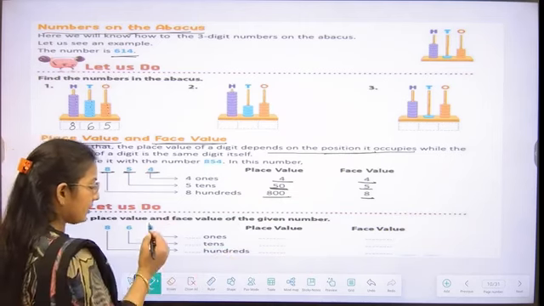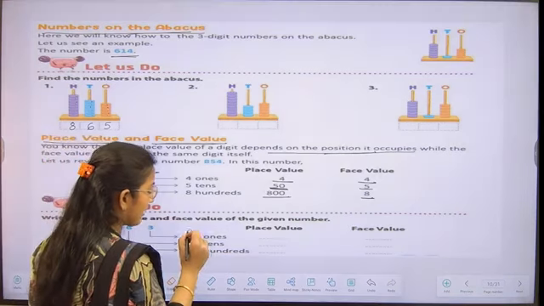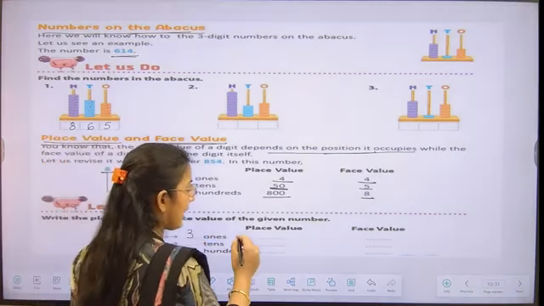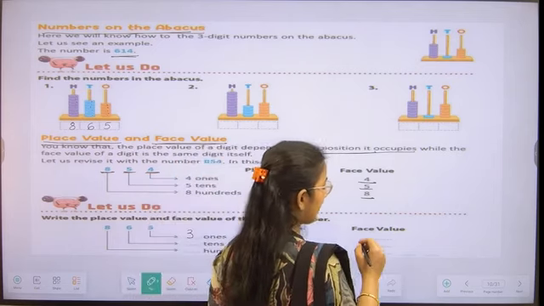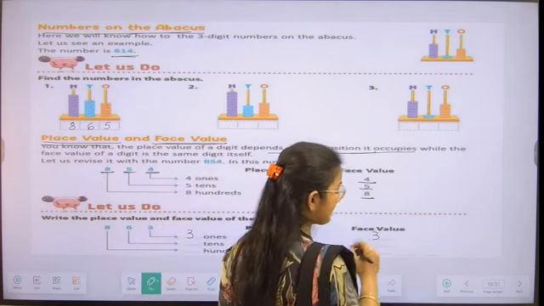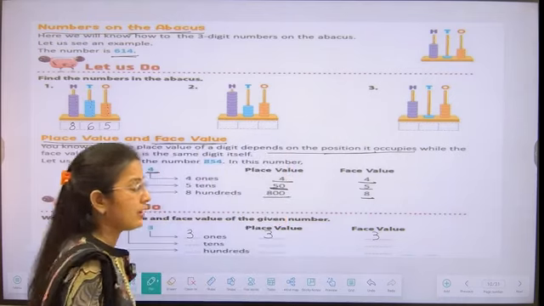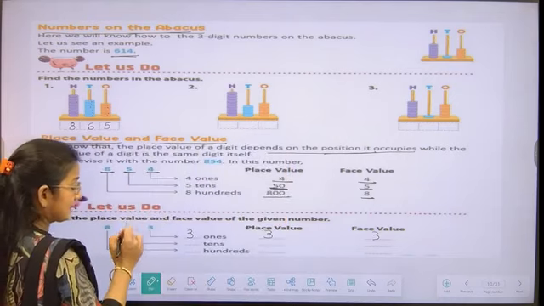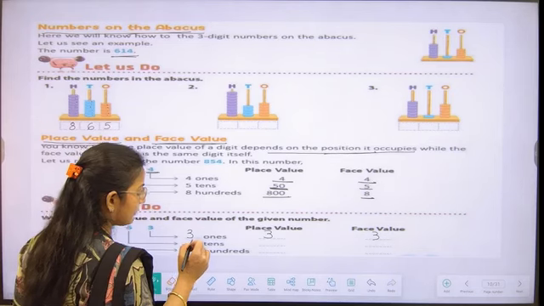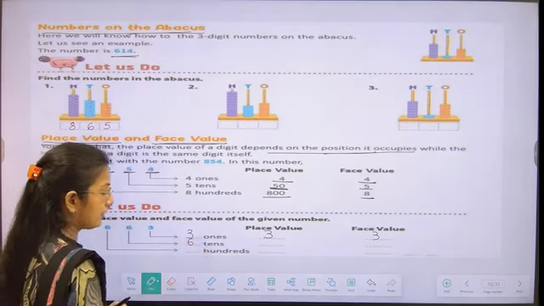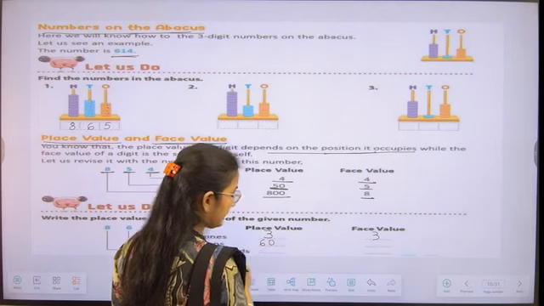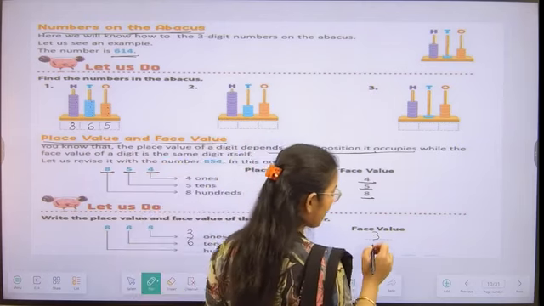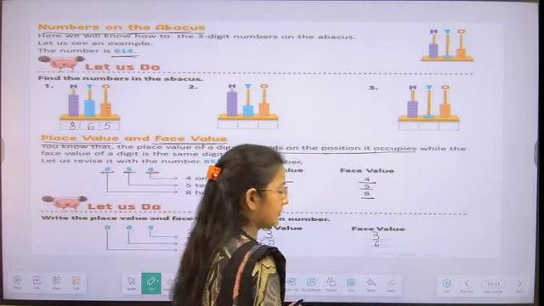As we can see, 3 is written at the ones place. So we are going to write 3 over here, and the place value is 3 ones. Its face value is the number itself, that is 3, students. Moving to the next, 6 is written at the tens place value. So we write 6 over here, and its place value will be 60. Its face value is the number itself, students.